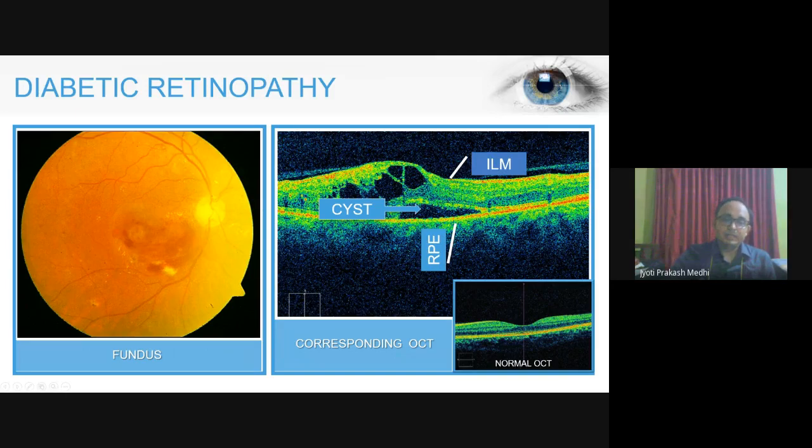On the left hand side, we can see some depositions occurring, but if we look properly at the layers, this is a normal OCT image and this is the corresponding OCT image of this fundus image, where we can see a high amount of depositions which is making the retinal layer thick. By looking at this, we can understand that the person has a higher severity of retinopathy.